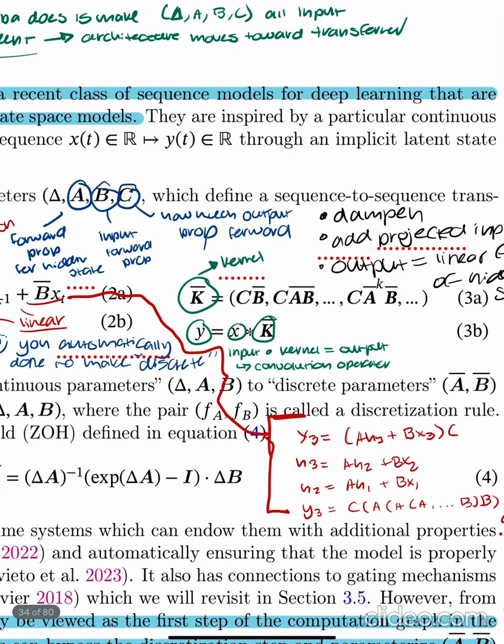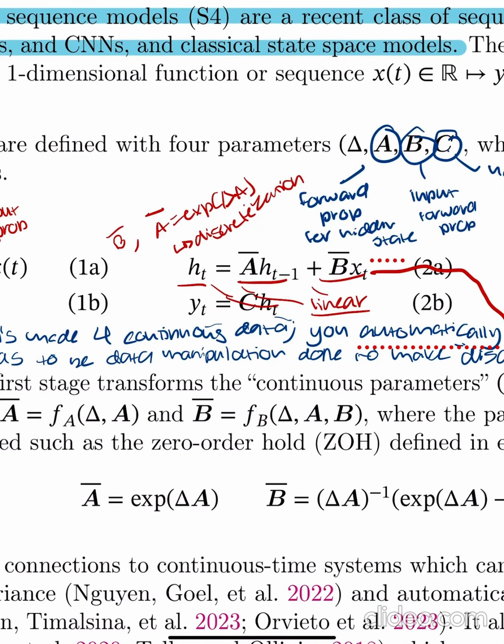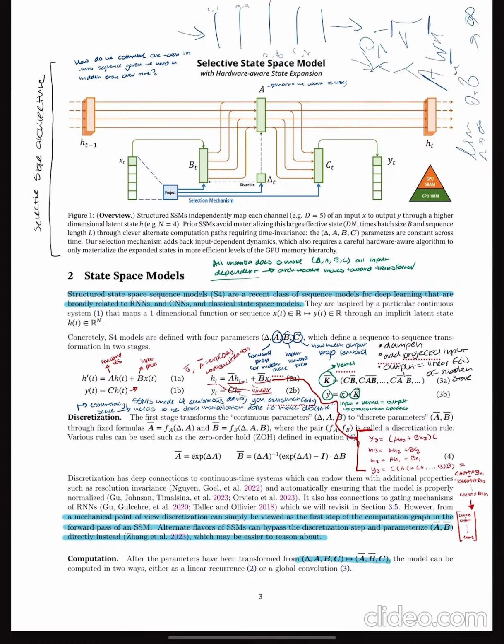And here we can see that convolution, where we would take C A to the k multiplied by x, which makes the training like a CNN. During inference, however, its next output, which here is represented by y sub t, is only based on the current computed hidden state. The current computed hidden state itself is only based on the previous hidden state multiplied by A, which is a learnable matrix that represents what the hidden state needs to forget, added to x sub t, which is the input at the current hidden state, multiplied by B, which is the matrix of what it must remember from that input. Hence, it's O(1) time complexity when computing the output during inference.